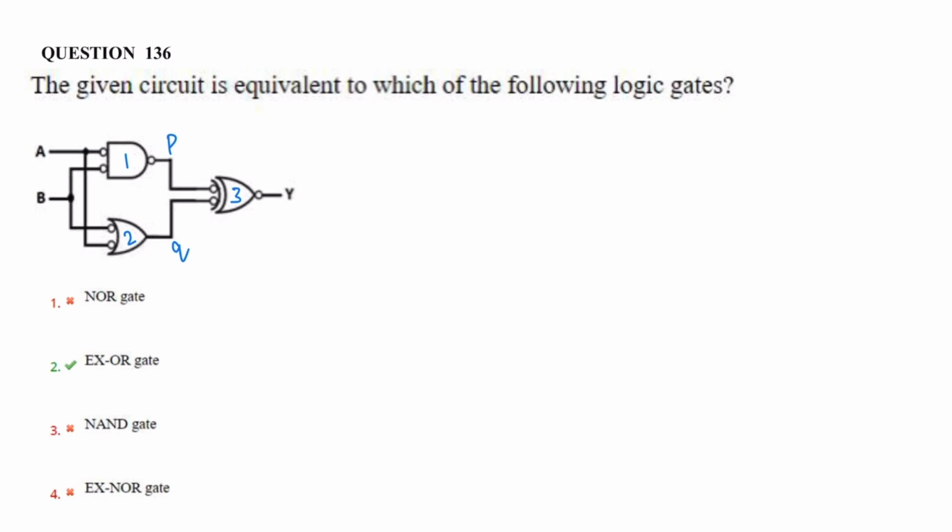Now P value is (A bar B bar) whole bar. Gate 1 is a NAND gate with bubbled inputs, A bar B bar whole bar, and Q is a bubbled input OR gate, that is A bar plus B bar.